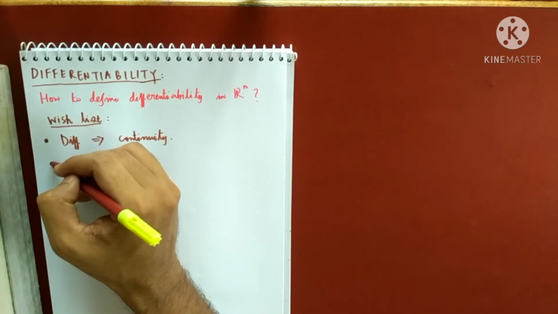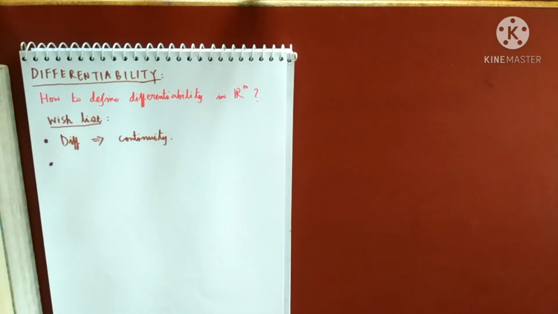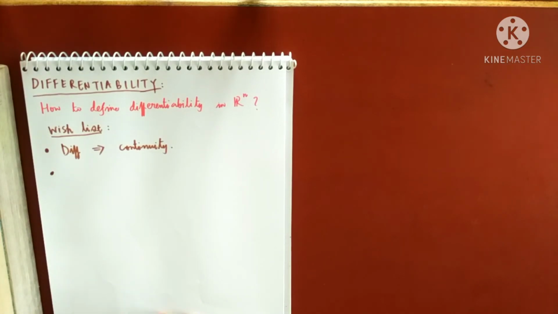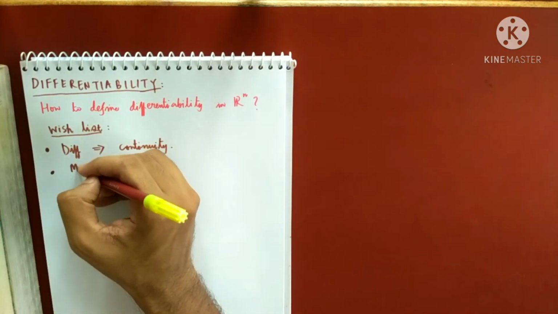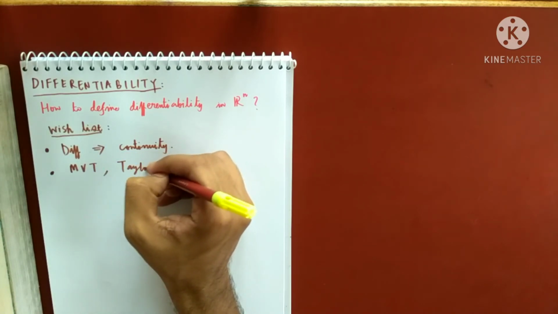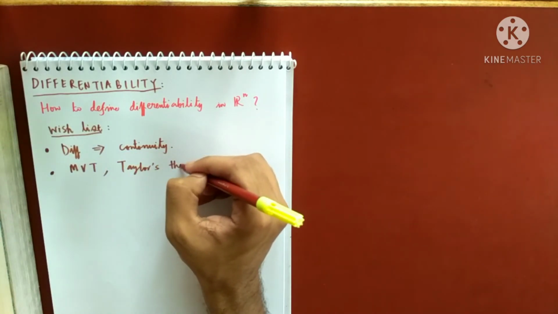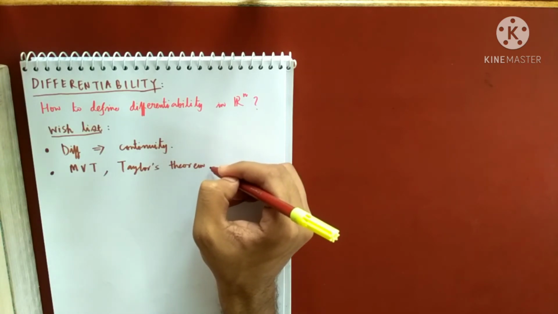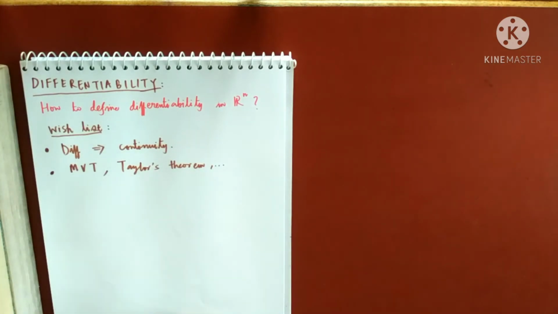You have done something called the Lagrange mean value theorem. I also did the mean value theorem, but that was only relating to partial derivatives and not differentiation. So I also want all the mean value theorems and Taylor's theorem to work with this definition.